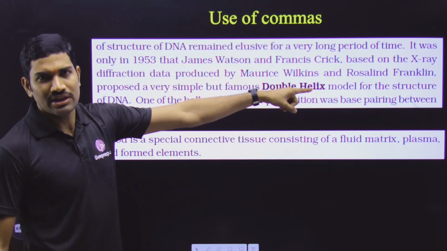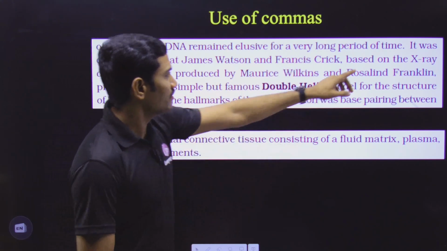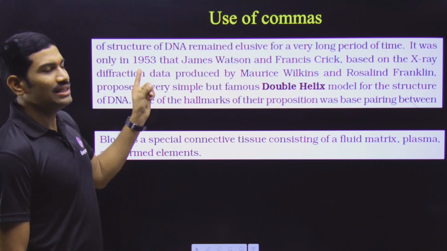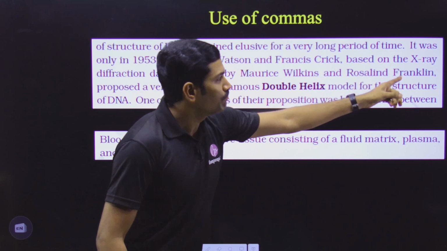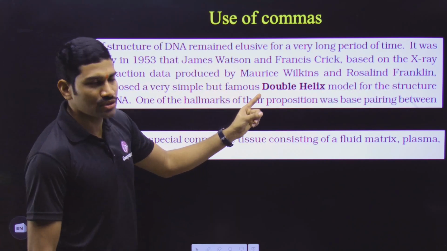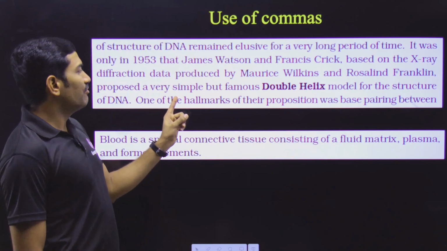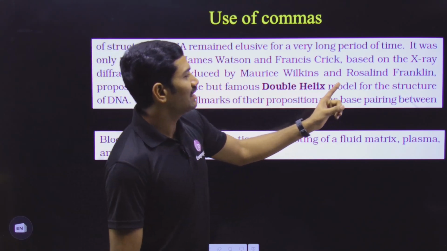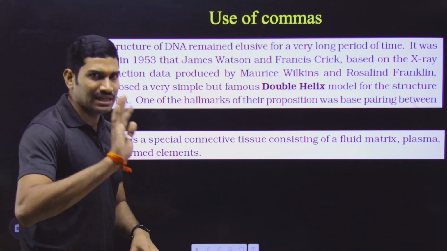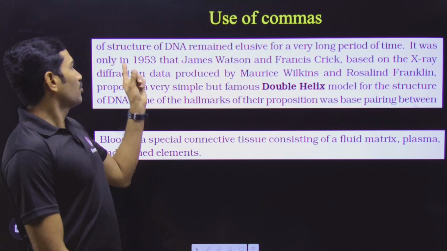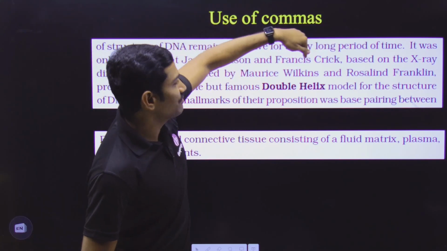Now I will read one more sentence that was given in NCERT, and let us try to understand its meaning. Okay, it was only in 1953 that James Watson and Francis Crick, based on the X-ray diffraction data produced by Morris Wilkins and Rosalind Franklin, proposed a very simple but famous double helical model for the structure of DNA. This is the sentence. Now in this sentence, once again I will read it. It was only in 1953 that James Watson and Francis Crick, comma.